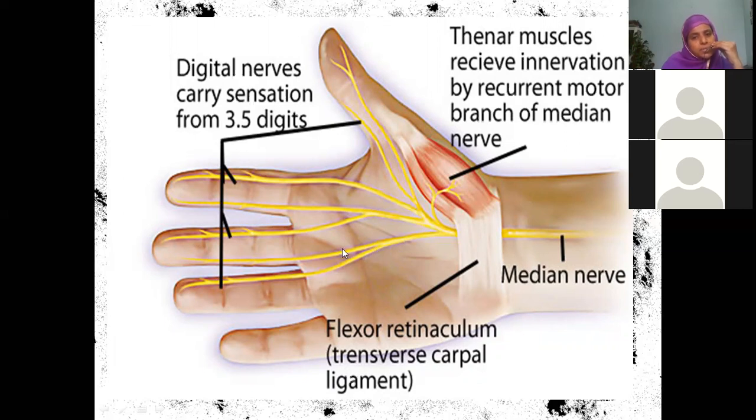The one which is dividing, basically they divide at the web spaces. Then the branches are called proper palmar digital branches. This is common. These are proper. CP, you remember that word, like cerebral palsy. It becomes easy: common palmar digital branches, proper palmar digital branches. So these two are medial divisions and these two are lateral divisions.